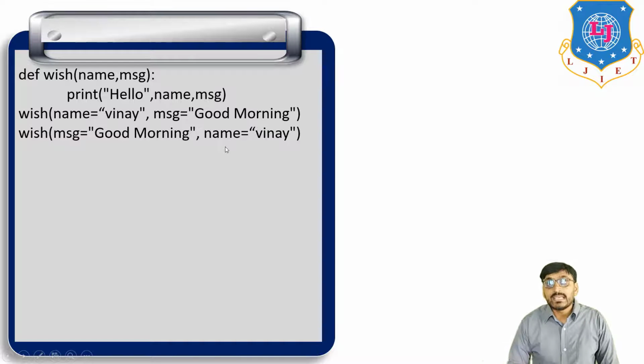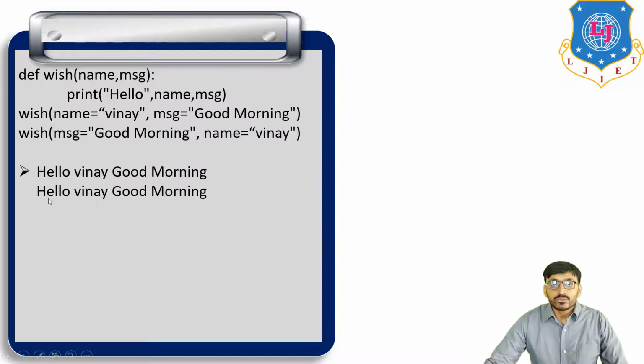So in keyword argument, the number of arguments must be matched, but the order is not important. If we run this program, we get the output hello Vinay, good morning, and in the second, hello Vinay, good morning.